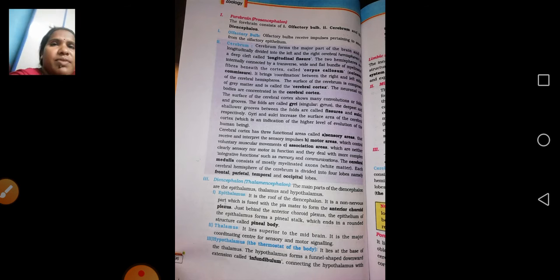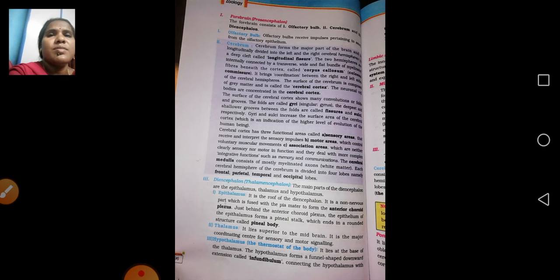The olfactory bulb is mainly responsible for receiving impulses related to smell. Next is the cerebrum. The cerebrum forms the larger, major portion of the brain. It has lobes: frontal lobe, parietal lobe, temporal lobe, and occipital lobe. The cerebral cortex has three functional areas: sensory areas, motor areas, and association areas.